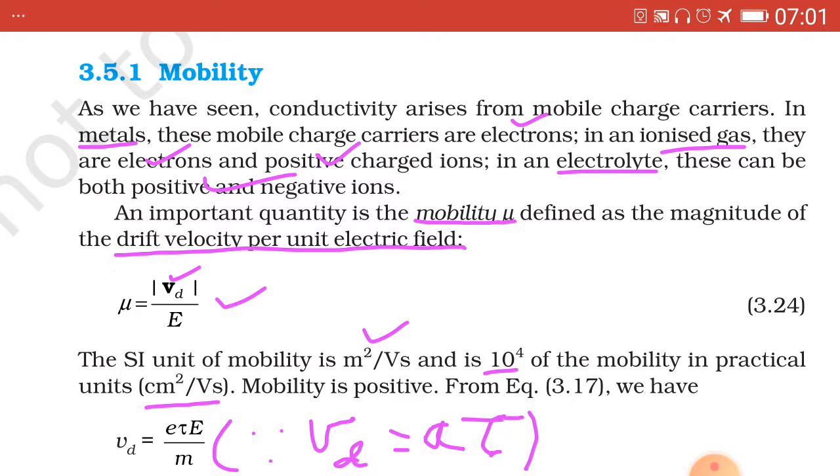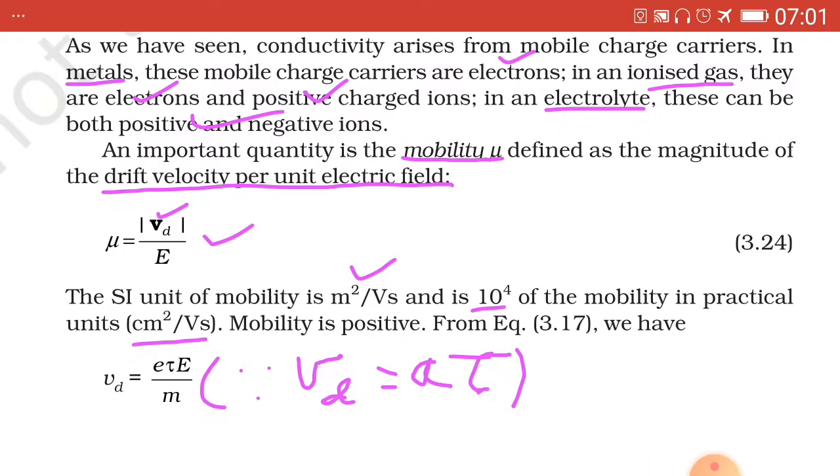by substituting the value of Vd, because Vd equal to a tau, and the acceleration of the electron is given by eE upon m. So this is equal to e tau E upon m, eE upon m into tau.